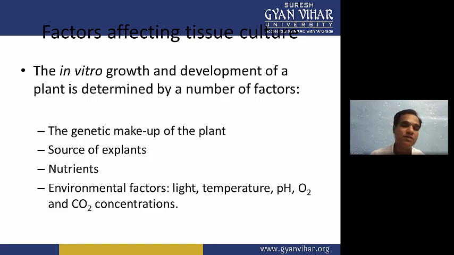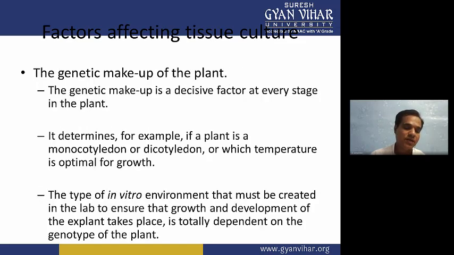The genetic makeup of the plant is also very important. We already talked about the genetic makeup, and if the plant genetic makeup is not mutated and is in very good condition, we can get good growth of the plant tissues in the laboratory condition.